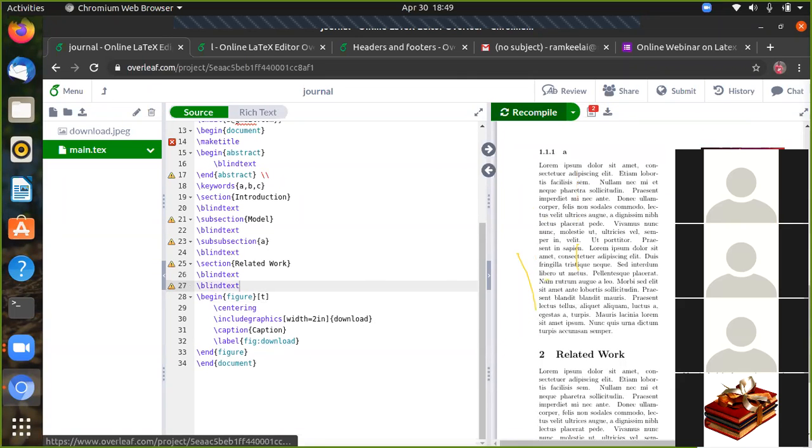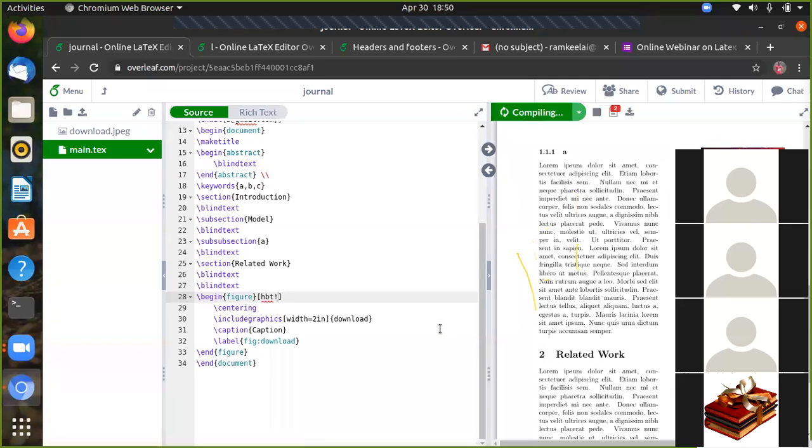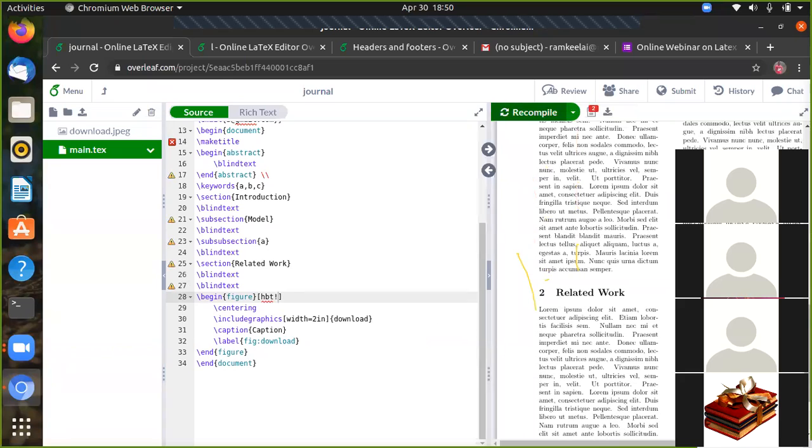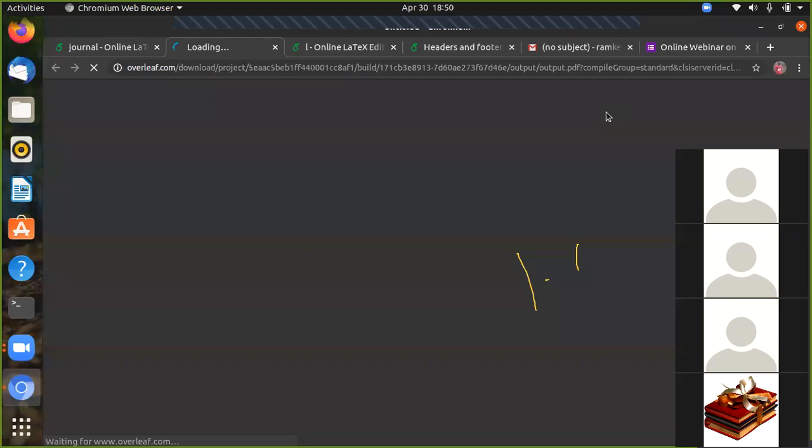While you are writing a paragraph, you must write it in the correct way. This is the syntax for placing your current figure format. This is the correct format we have to write. Now we can see it after this paragraph of blind text, and you can repeat it so that it comes out in a nice, very good manner. You can download this one and see it here.